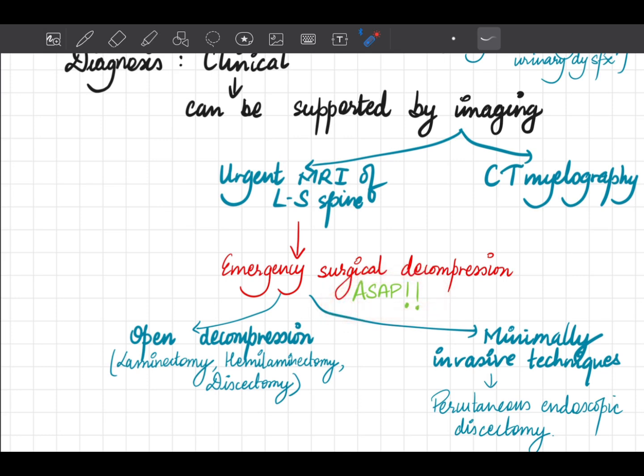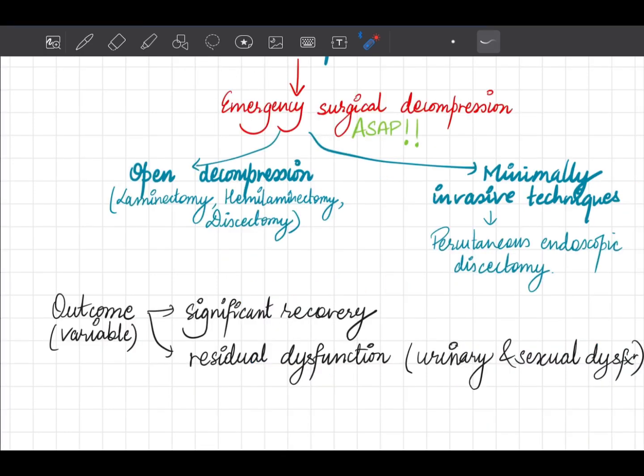So various guidelines suggest various time windows for this surgical decompression. Some suggest 24 hours, some suggest 48 hours, but basically we need to perform the surgical decompression as soon as it is diagnosed. There are two techniques for emergency surgical decompression, the open decompression and the minimally invasive techniques. In open decompression, we can go for laminectomy, hemilaminectomy, discectomy, depending upon the site of the lesion, the cause of the Cauda Equina Syndrome.